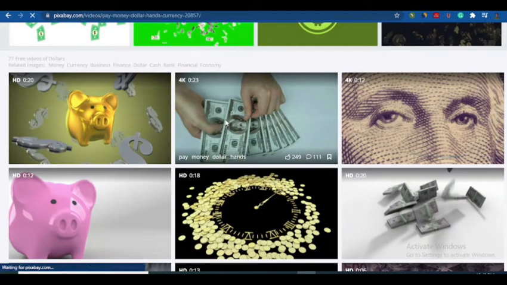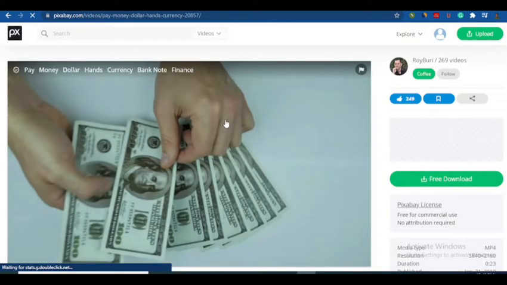It's very important to follow every step I'm going to show you in this video, because this video does not involve you making any investment, and I'm going to show you my own back end, the money I've made in a very short period of time. I'm going to show you everything.